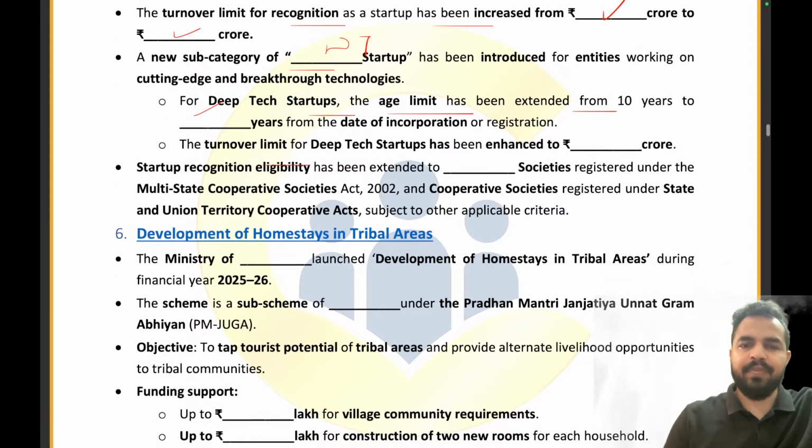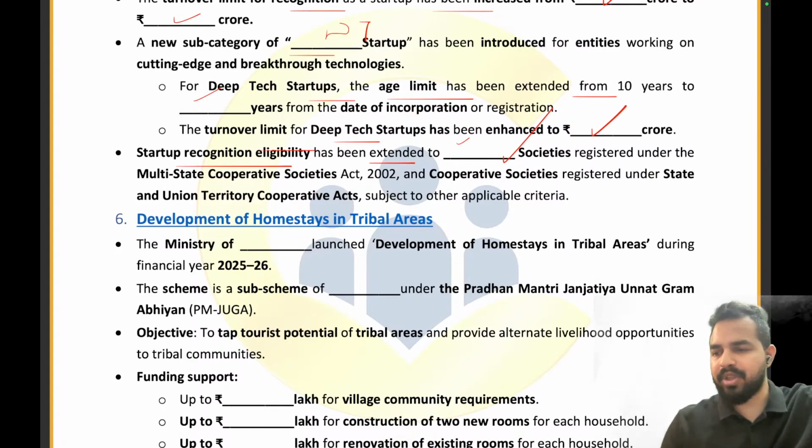Now, the turnover limit for deep tech startups has been enhanced to which amount? 300 crore rupees. Absolutely right. Startup recognition eligibility has been extended to which societies? Multi-state cooperative societies. Absolutely, this is the right answer. Everybody of you, Harshal, Anirudh, Pratyush, everybody has given me the right answer.